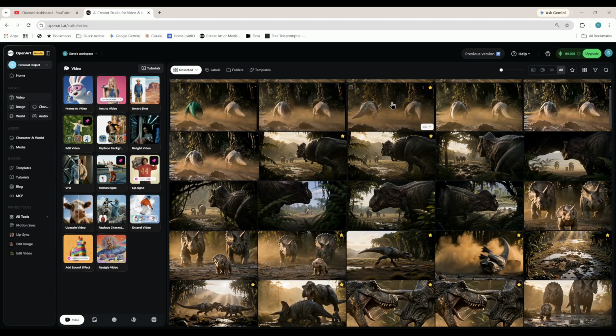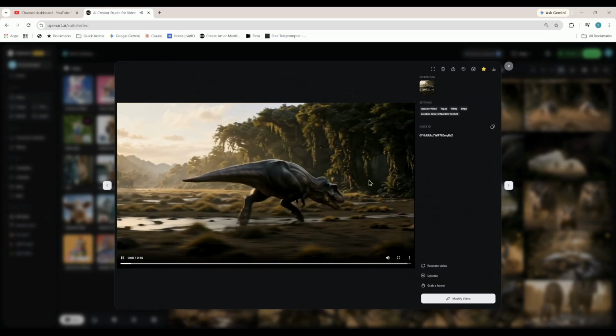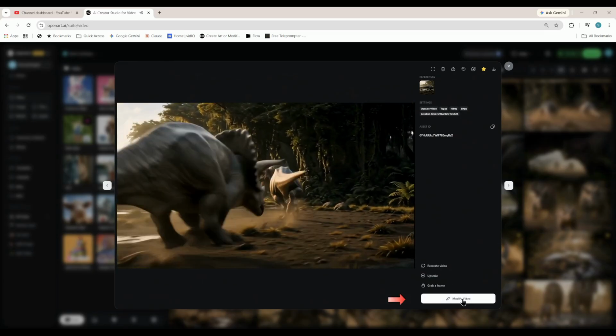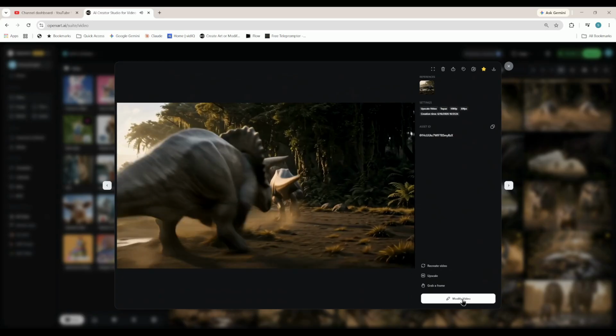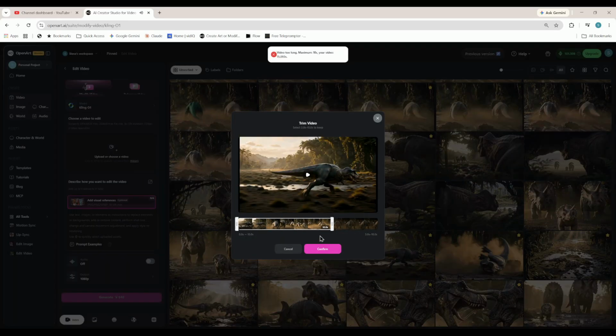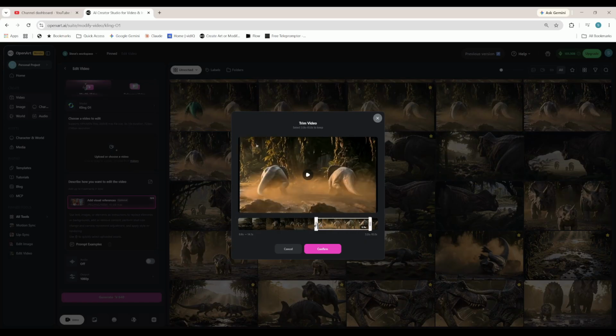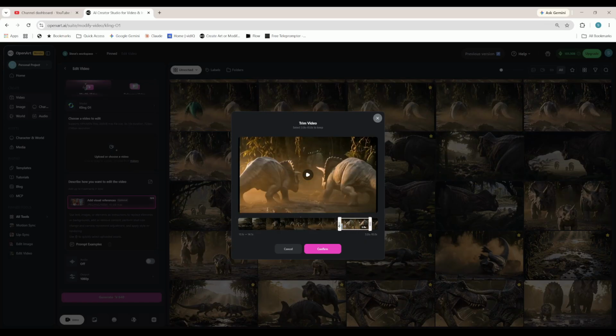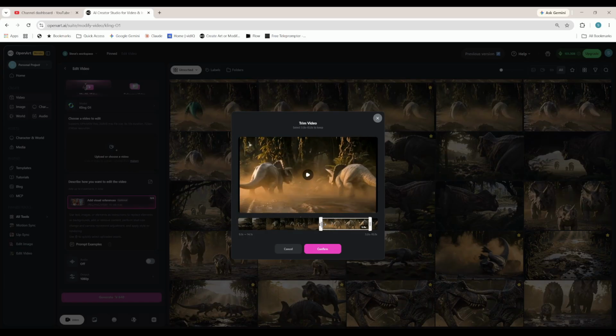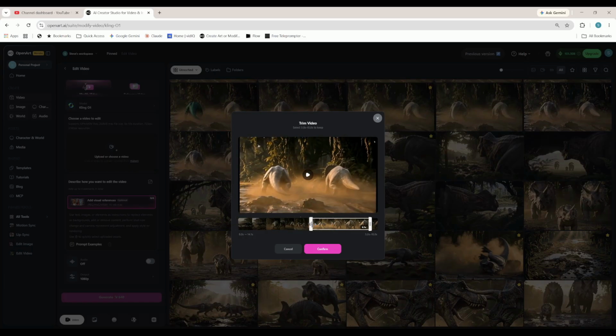So we have two ways to try to fix this. One, we can just go modify the video itself, which is what we're going to try first. Again, OpenArt tries to make this easy for us. We just go into the video we're interested in and we select modify video. Then from within that video, they give us a slider. And the idea is to pick the part of the video that you actually want to modify. We need between 8 seconds and 12 seconds. That's where our glitch occurs. So we'll go ahead and select that. And then once we say confirm, that's the part of the video that we're going to edit.